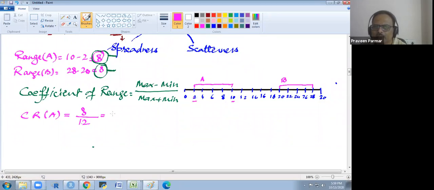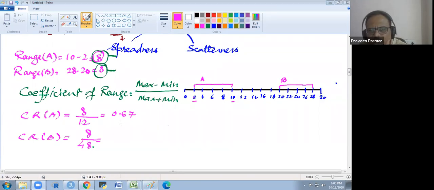So it is 2 by 3, 0.66 or 0.67. And the coefficient of range of B is 8 over 48, so it would be 1 by 6, 0.167.